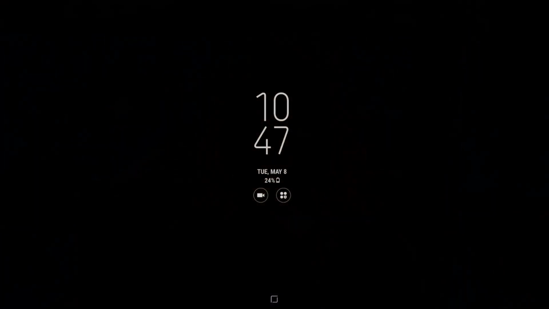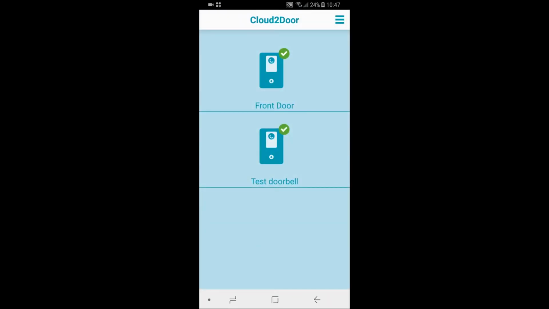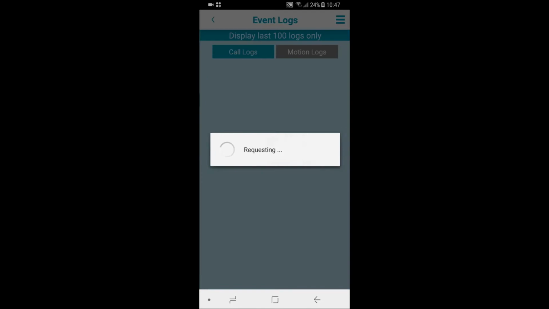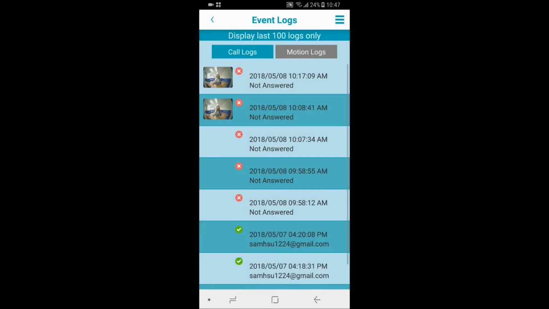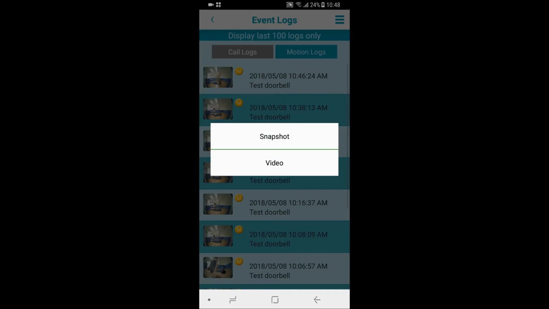Number one is motion detection. To see how to activate motion detection, please check the link in the description. When video doorbell detects motion, it sends you notification with the date and time. Click on the notification to proceed to the app. To check who or what triggered the event, go to the event logs, motion logs. Check the snapshot or video. I will check the snapshot for this event.